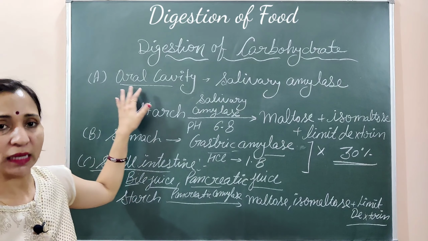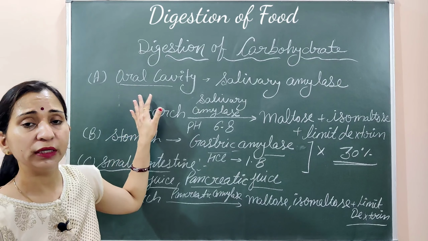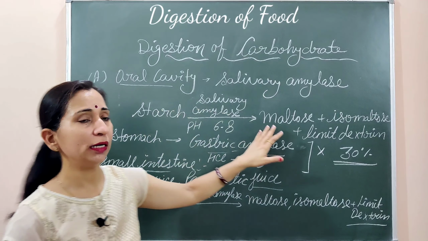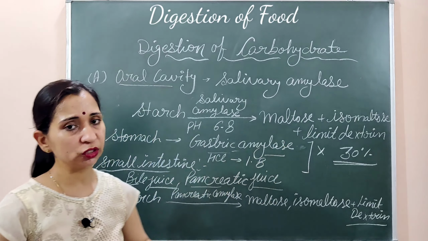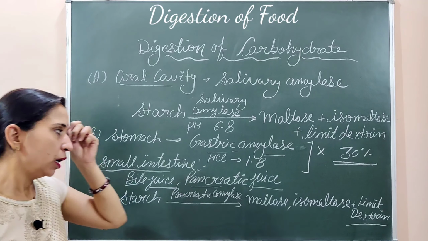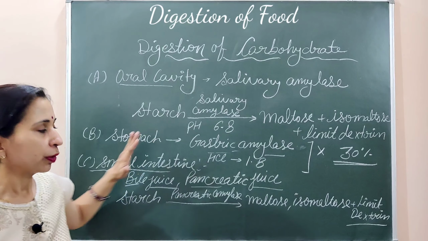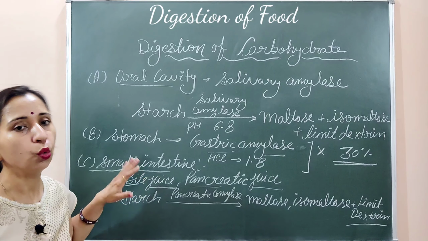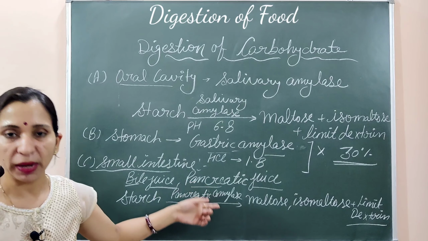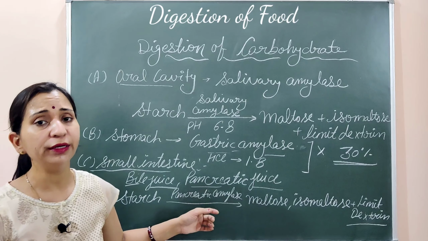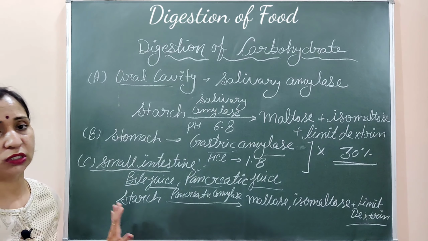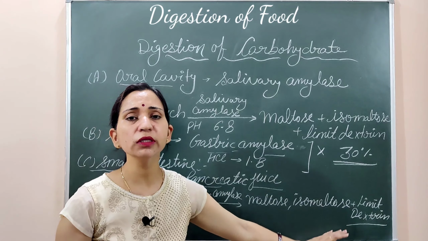What is happening? Oral cavity is the site where carbohydrate digestion begins, and here salivary amylase converts the starch into maltose, isomaltose and alpha dextrine. 30% digestion is done with the help of salivary amylase. Stomach, no digestion takes place. Food reaches the small intestine where pancreatic juice gets mixed with the food. It contains pancreatic amylase, which is in fact a carbohydrate digesting enzyme. This enzyme again converts the starch into maltose, isomaltose and limit dextrine.